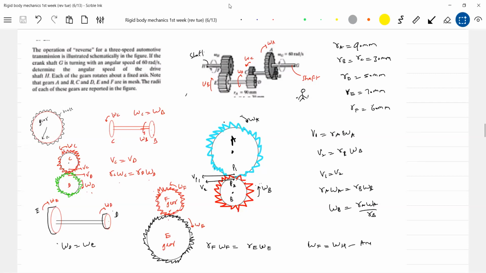Okay, I'll get into the problem. So just read. Determine the operation in reverse for a 3-speed automatic transmission shown in the figure. If the crankshaft G is 60 radians per second, determine the angular speed of the drive shaft H. There's a crankshaft, there's a drive shaft.